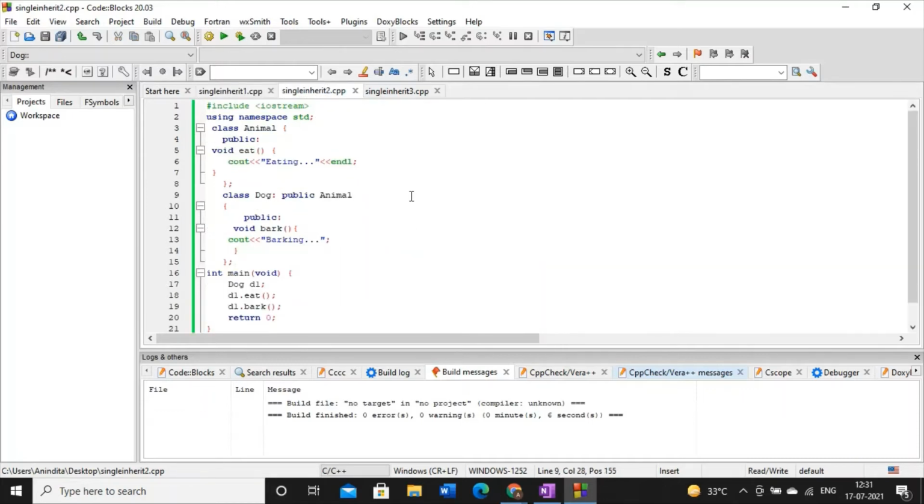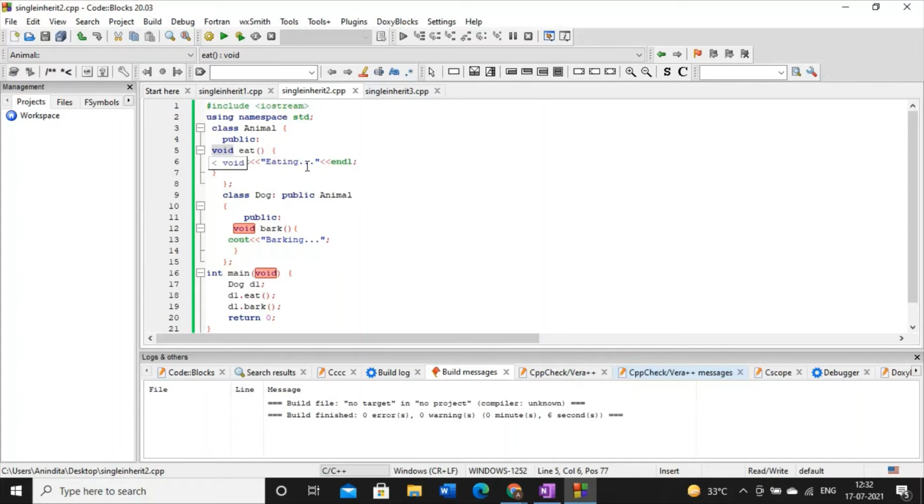Now let's consider case number 2. In this case, we are trying to access the method of the superclass. So now here we have one superclass and the name of the superclass is animal. And within this superclass we have one method. See here, the method name is eat and there is no return type, meaning this method is not returning anything, so that's why it is void.